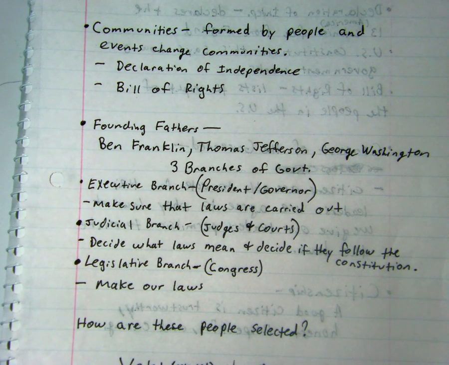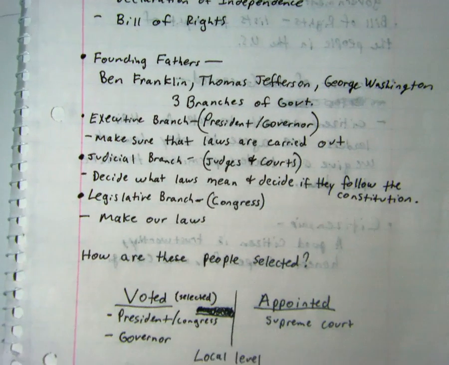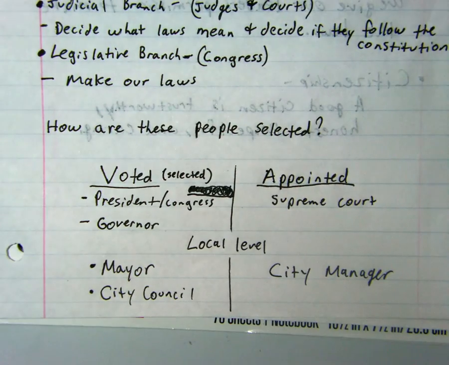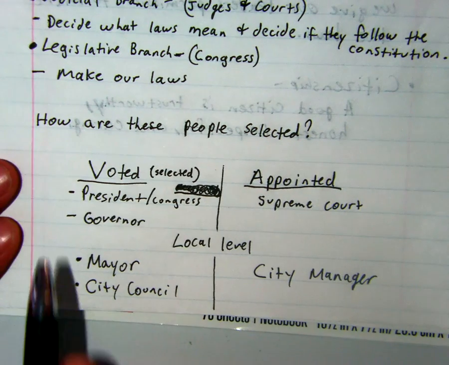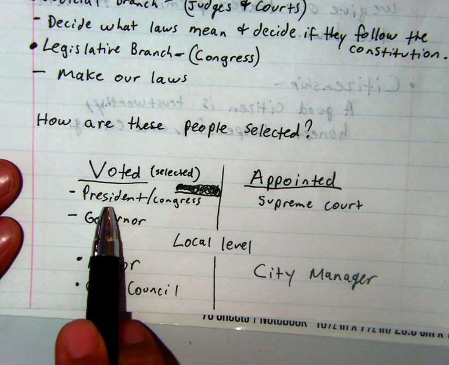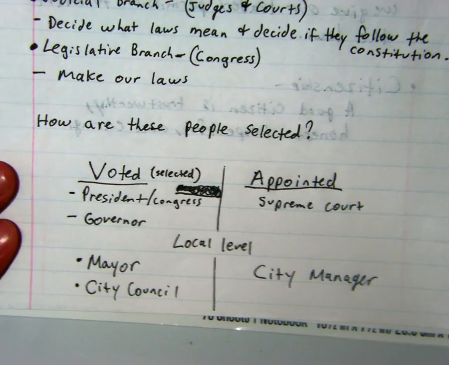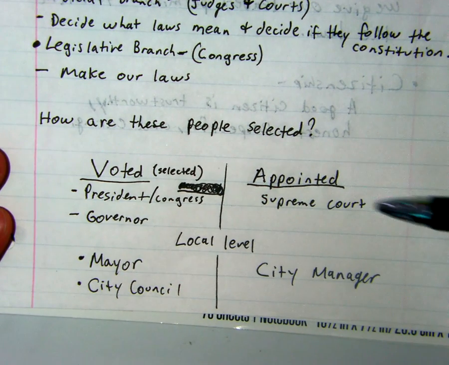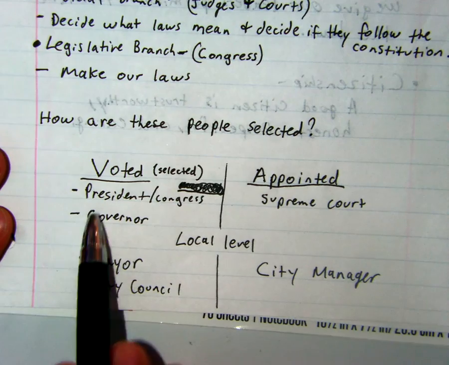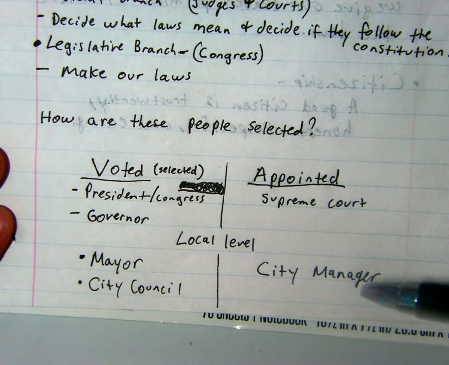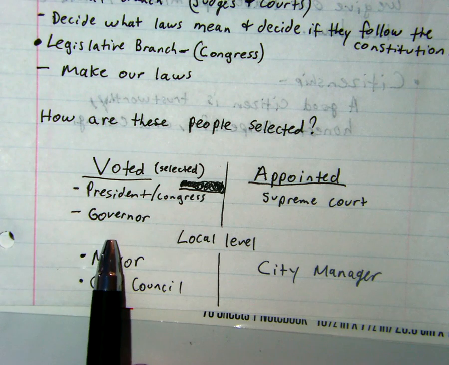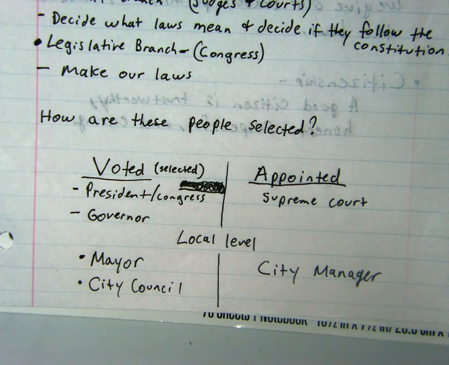Now, how are the people selected to lead? Well, at the national level, the president and the Congress, we actually vote for them, okay? And the Supreme Court is appointed. So the president appoints the Supreme Court, and then they get approved, okay? We also, at the state level, the citizens get to vote for our governor.